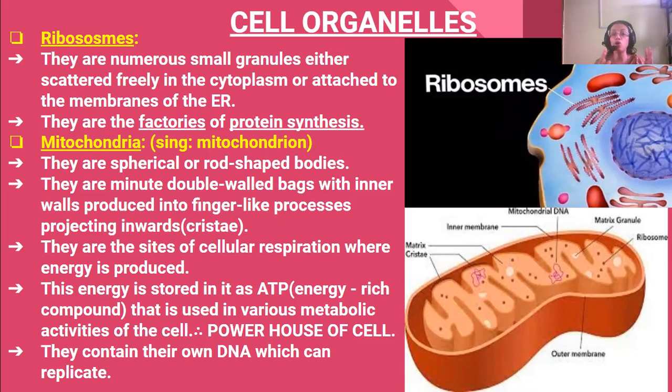Then mitochondria. Singular, it is known as mitochondrion. Okay, what are these mitochondria? They are spherical or rod-shaped bodies, and they have minute double-walled bags with inner walls produced into finger-like processes projecting inwards, which are known as cristae. Okay, they are the sites of cellular respiration where energy is produced.